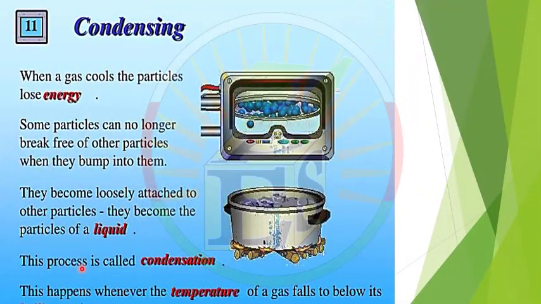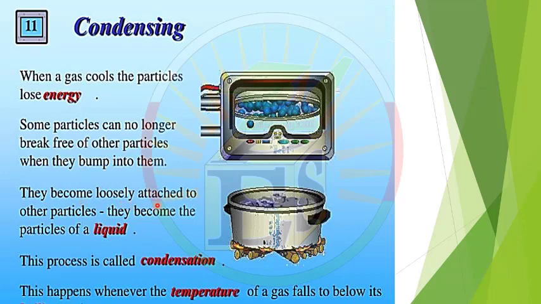Next, condensing. Condensing is the process in which matter changes from gas to liquid. When a gas cools, the particles lose energy, which means they can no longer break free of other particles when they bump into them.